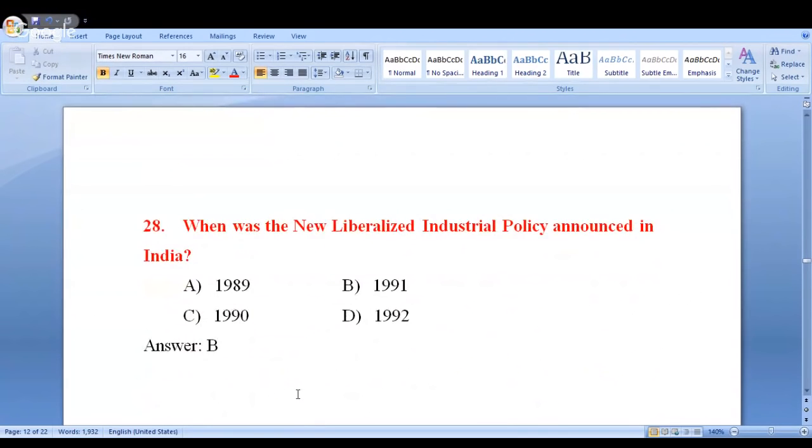So this is a direct question. You can read the question and go for the answer. When was the new liberalized industrial policy announced in India? So that happened with the economic reforms of 1991. So option B is the answer. So again, I'm repeating, for these type of questions, you are not wasting any time. You are not wasting even a single second also. So in the questions like this sort, you will be saving good amount of time.